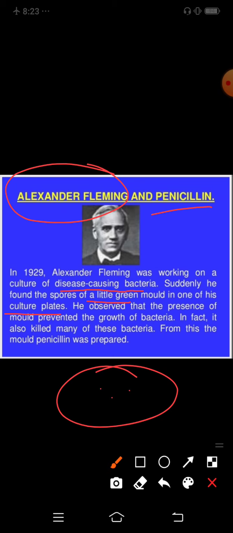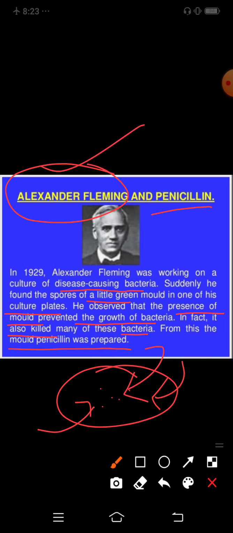He prepared a culture plate, and in this culture plate the microorganism growth occurred, and they provided additional nutrients to the cultured bacteria or cultured microorganism. So he observed that the presence of mold prevented the growth of bacteria. In fact, it also killed many of these bacteria. From this mold, penicillin was prepared. So Alexander Fleming is the scientist who discovered penicillin.